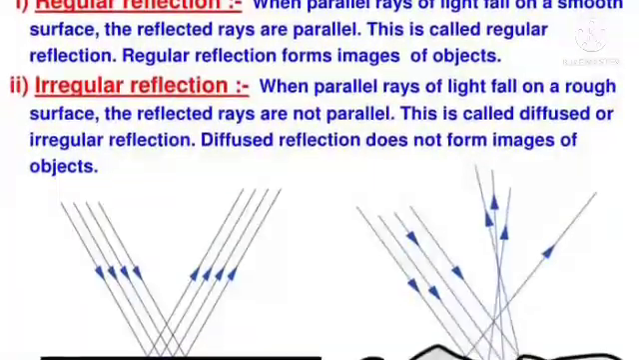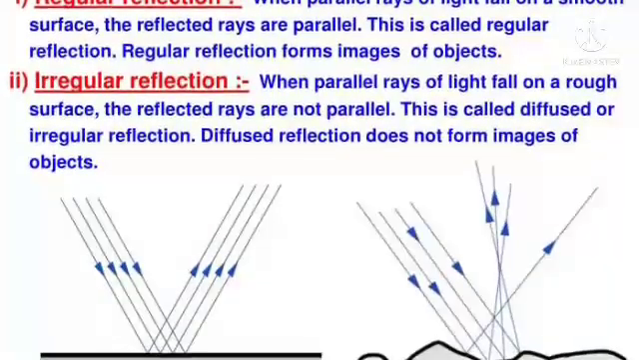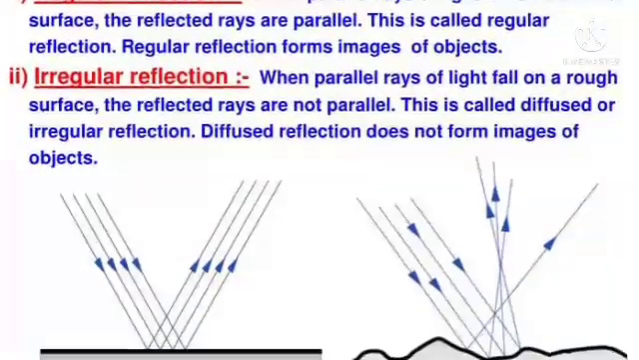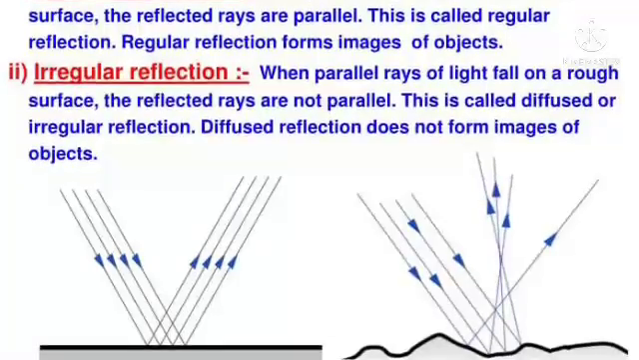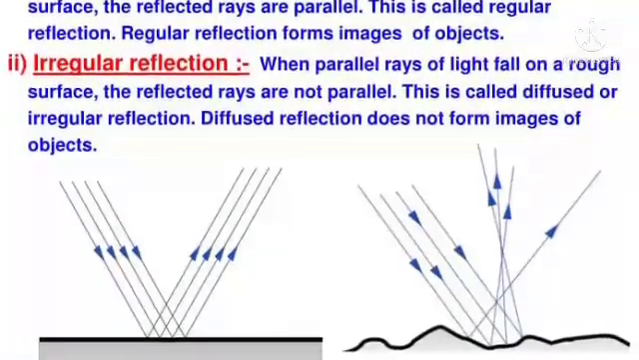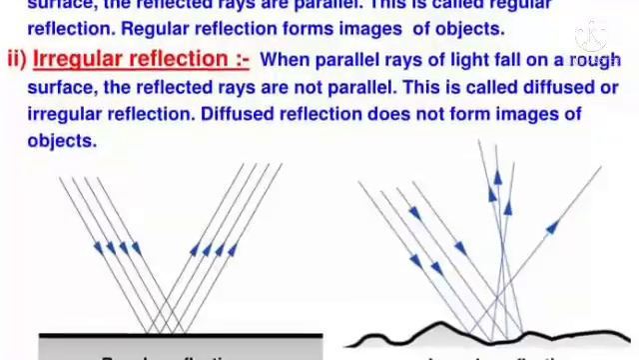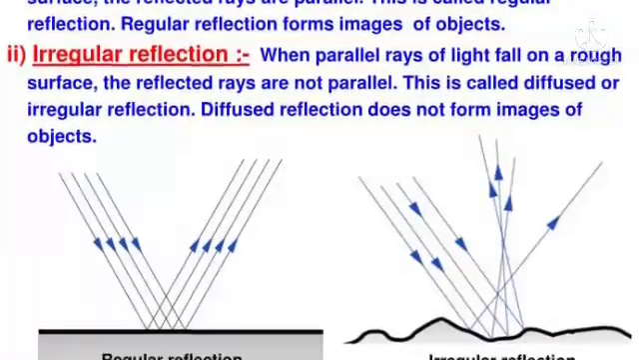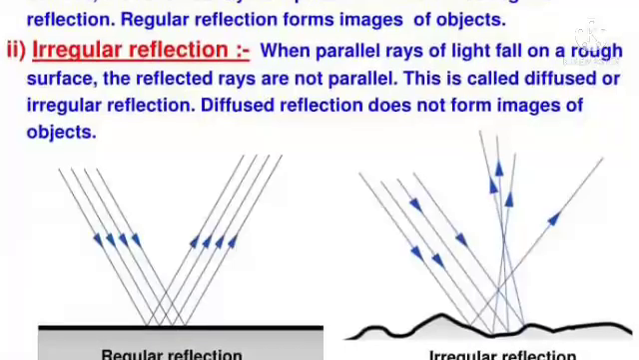Irregular reflection. When parallel rays of light fall on a rough surface, the reflected rays are not parallel. This is called diffused or irregular reflection. Diffuse reflection does not form images of objects.